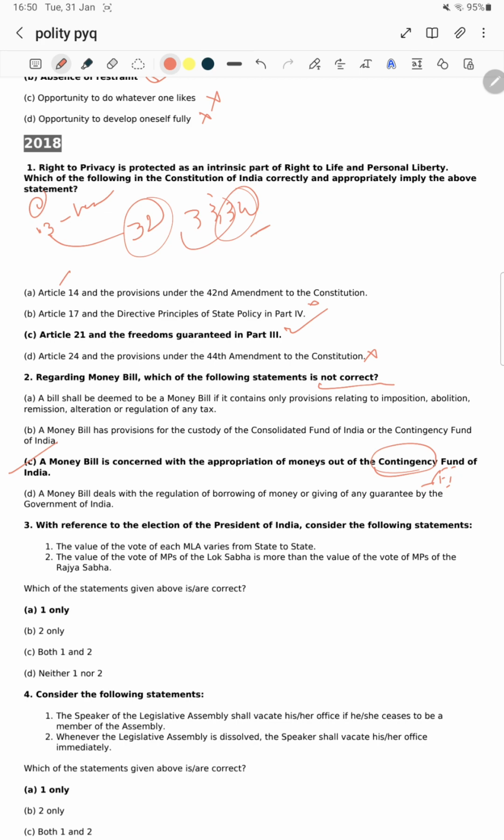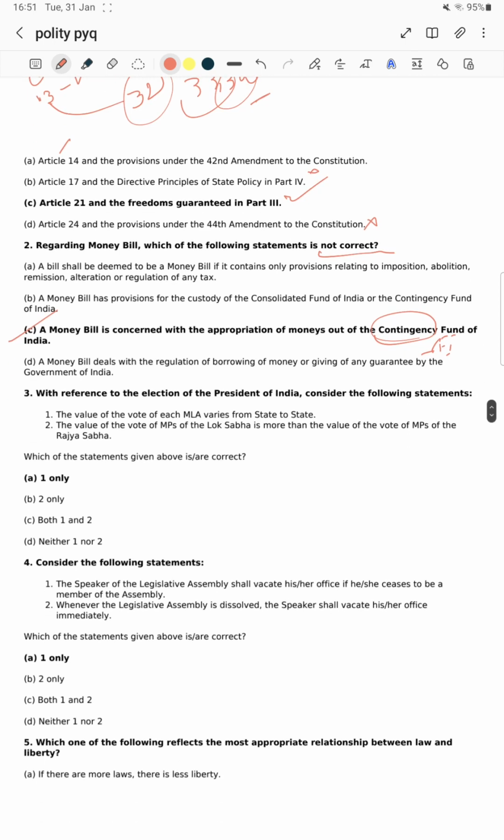Next statement, let's see. A money bill deals with the regulation of borrowing of money or giving of a guarantee by the government of India. That is a right, generic statement, so it is a right statement.